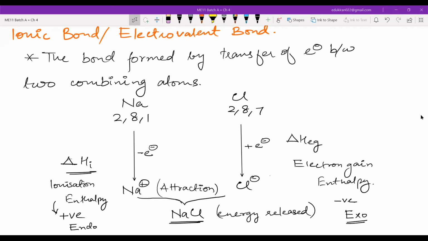Now please, you have to start thinking in terms of energy. Just imagine from the perspective of energy conservation. If you want something to happen, do you want to give energy? If you want something to happen, is it a favorable thing? Would you like to spend energy? Yes or no? You would like to spend energy, or what would be much more favorable? That you get something without even spending energy. Which is more favorable? Tell me. Sir, to get something without doing anything.